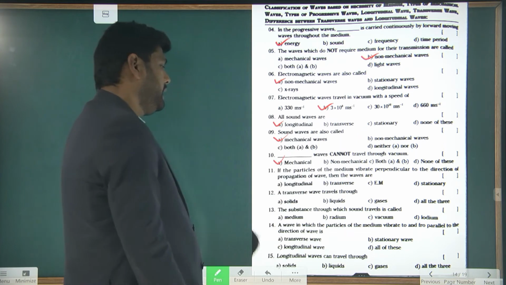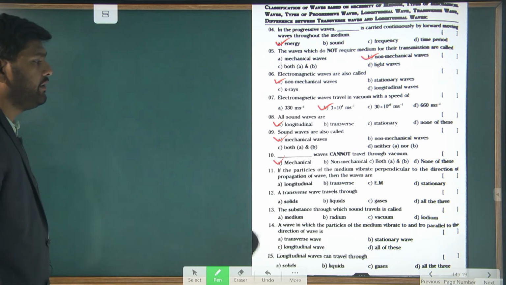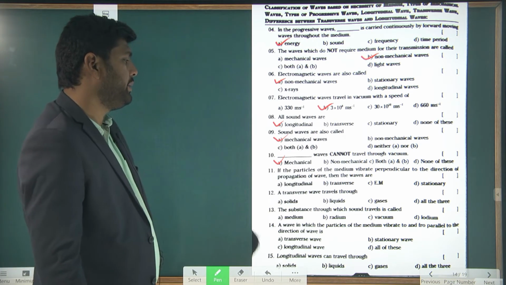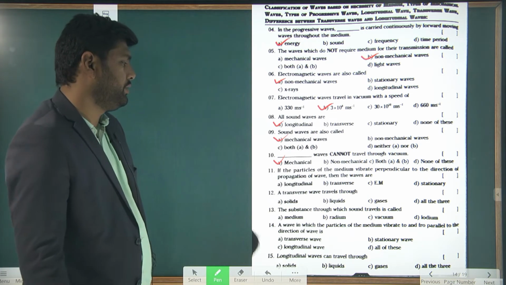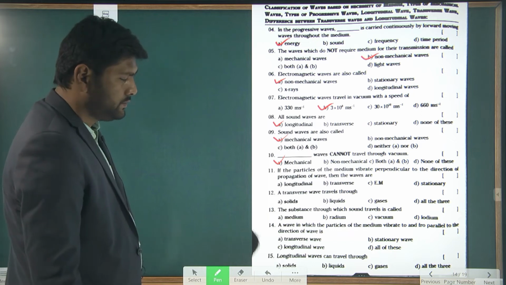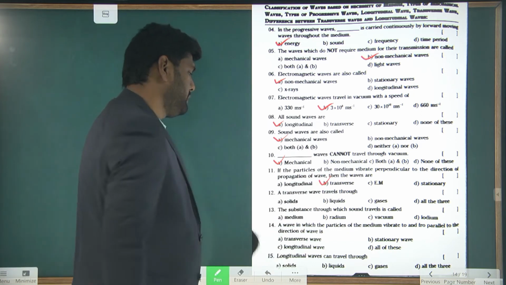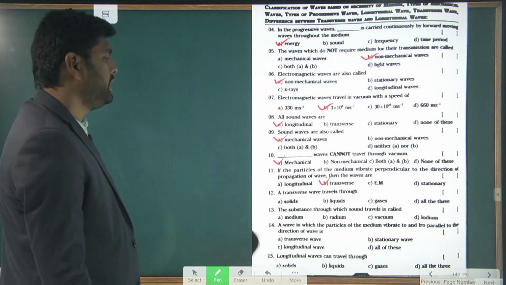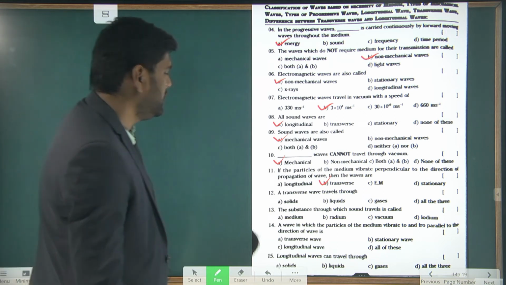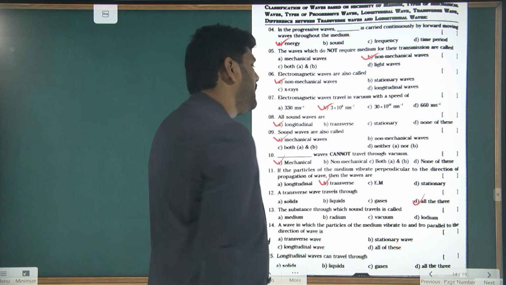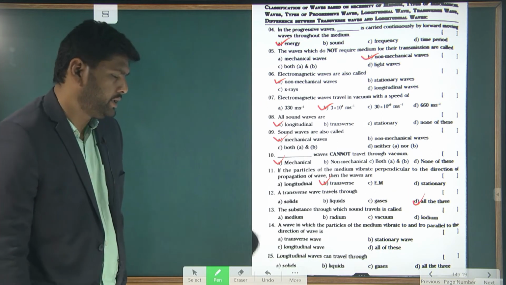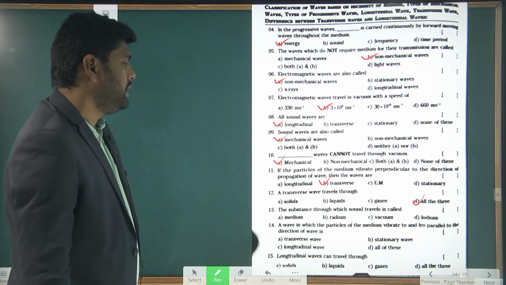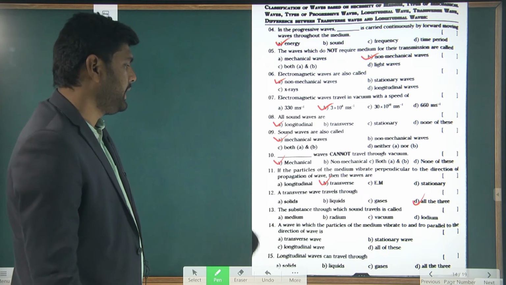Mechanical wave. If the particles of the medium vibrate perpendicular to their direction of propagation, then the wave is known as a transverse wave. Good. Transverse wave travels through solids, liquids, gases. So here the answer is all of these. Understand? Transverse wave can travel through gases, liquids. All of these is the right answer.